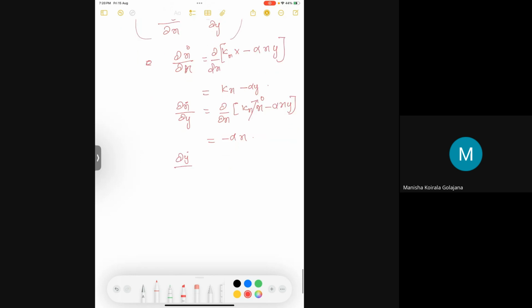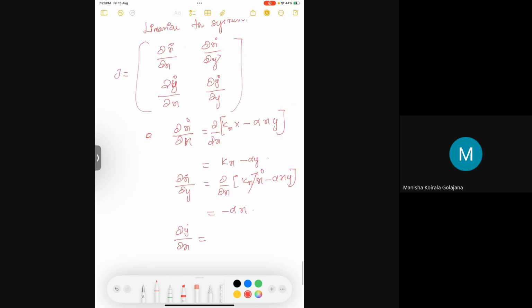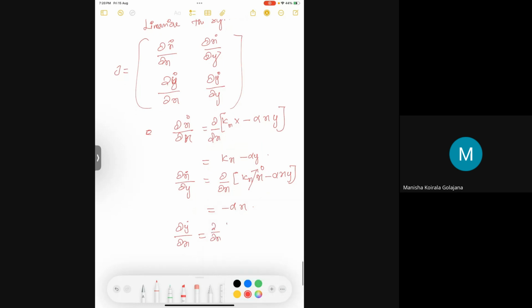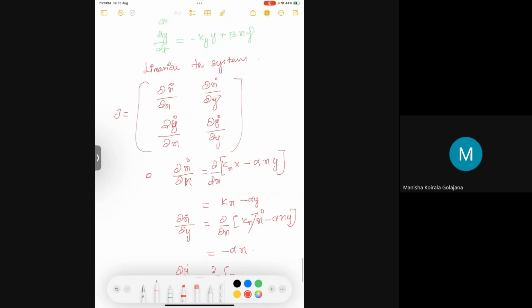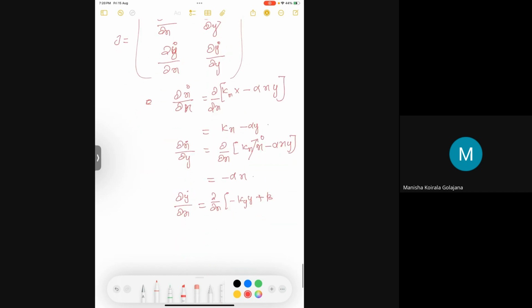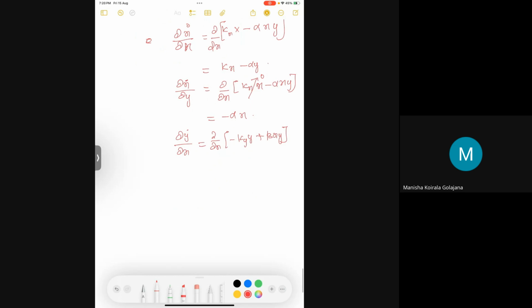When I do this for ∂y dot/∂x, ∂/∂x of minus ky y plus beta xy, if there is no x term here, it just goes to 0. Beta y will be the one that is there. ∂y dot/∂y will give me ∂/∂y of the same equation.